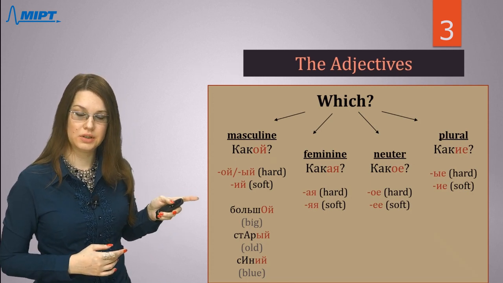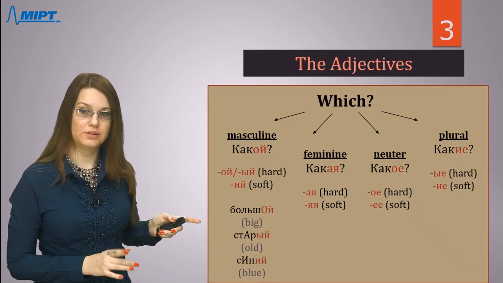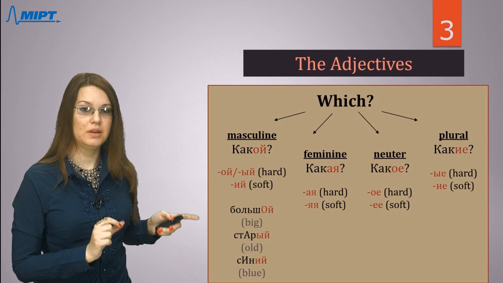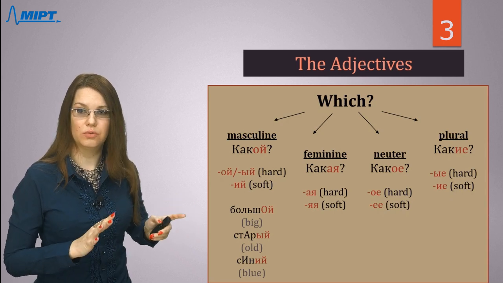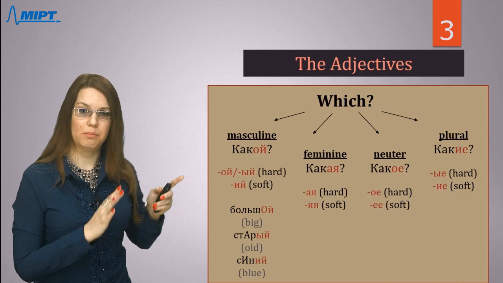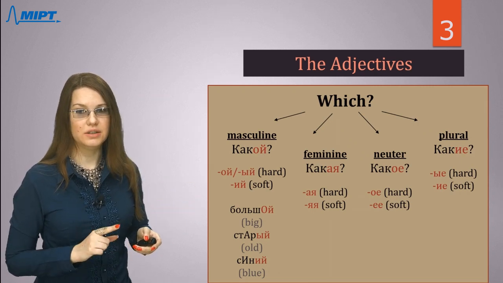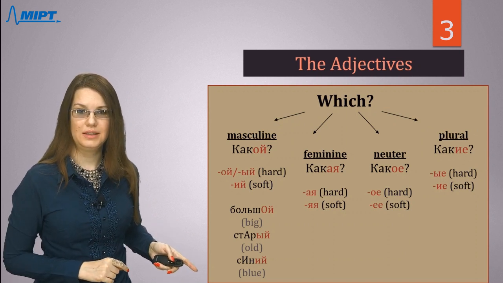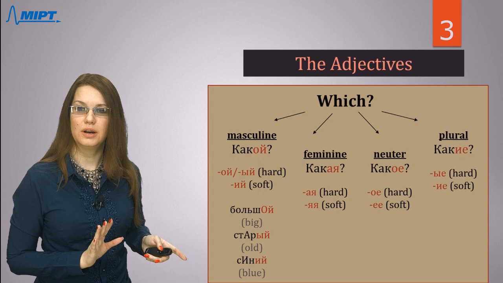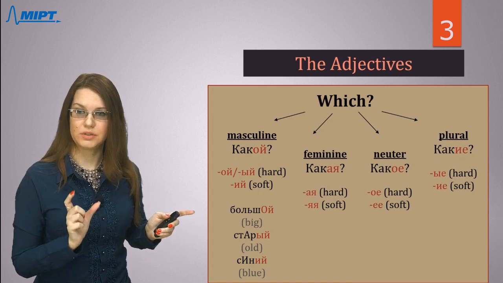Both of these adjectives have hard base, hard stem. The difference between endings is only because of the place of accent. Большой, ой, is always stressed. Старый, ый, is never stressed. And ий is for soft base, soft stem.